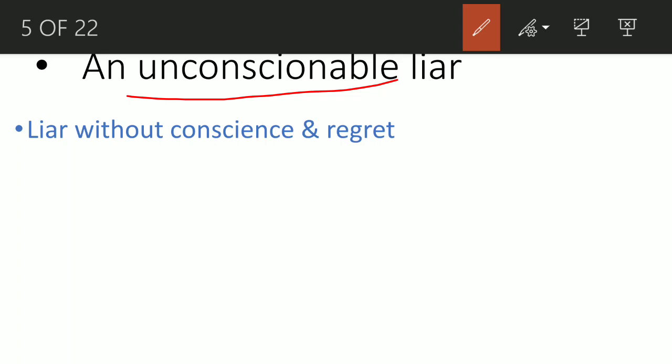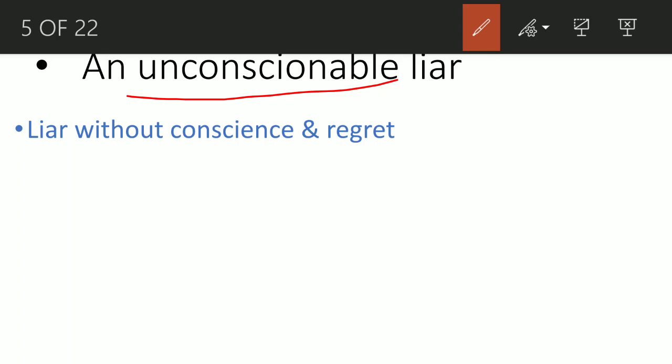So an unconscionable liar is someone without conscience and regret. He doesn't regret the lies he's making. He only thinks about the agenda of lying getting fulfilled. He doesn't really care about any harm that his lie may be doing, or he is completely indifferent. He has built an indifference to the consequence of his lying. He only thinks about his purpose of lying. He only has one goal, that he has to make this thing work, and for that he can lie as much as he has to, and apart from that he is completely impervious to the consequences. He is completely impervious to anything else.